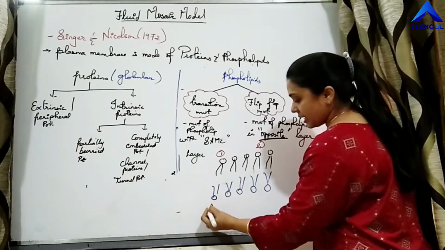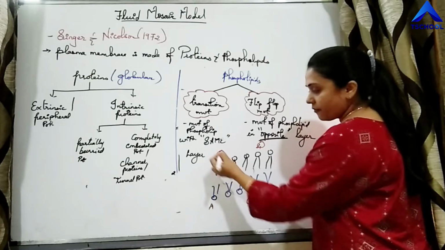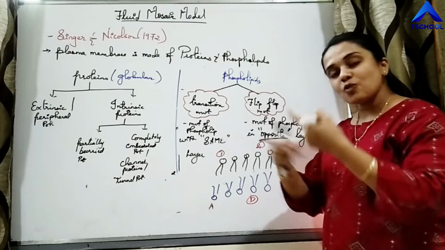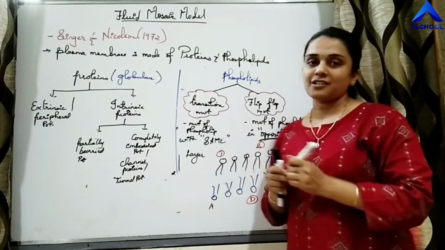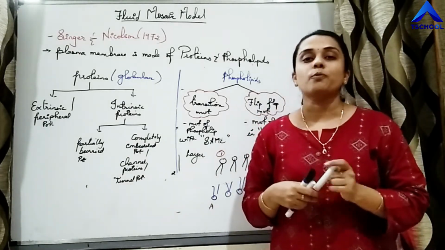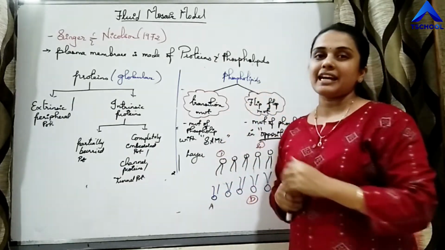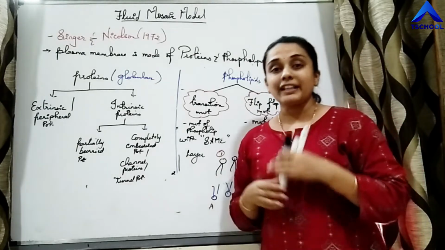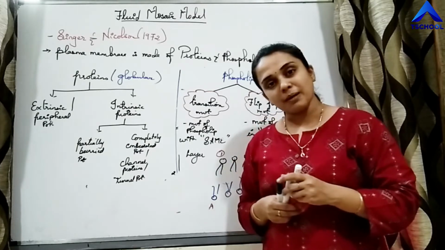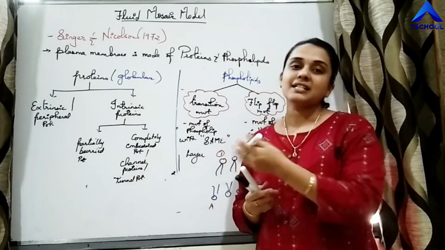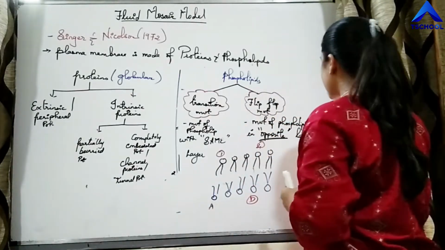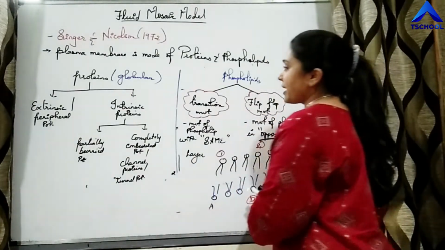So say this is A and this is D. If A is changing its position with D in two opposite layers, that movement is called flip-flop movement. Based on all this data which was proposed by Singer and Nicholson, we will now draw the actual structure of the plasma membrane, how it satisfies all the properties and why the model is called the fluid mosaic model.